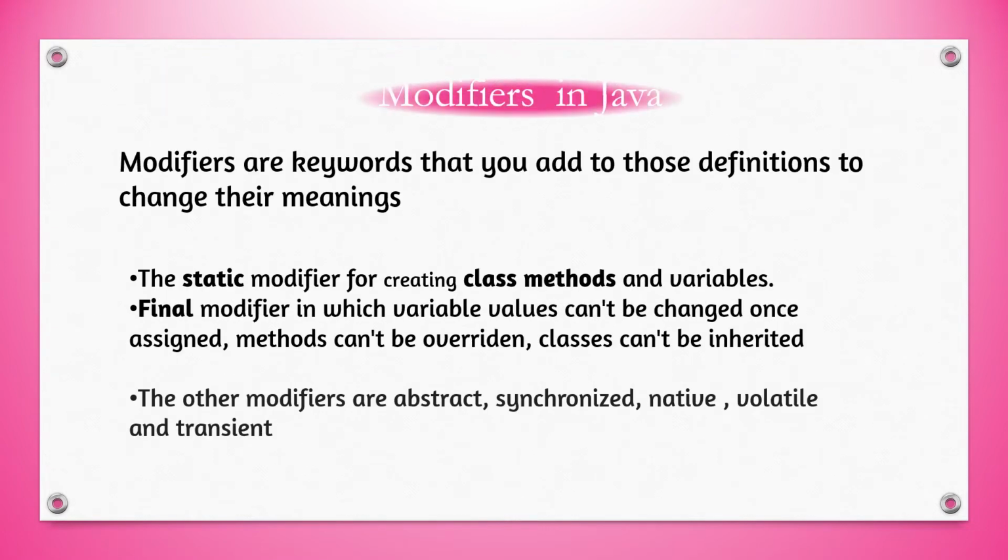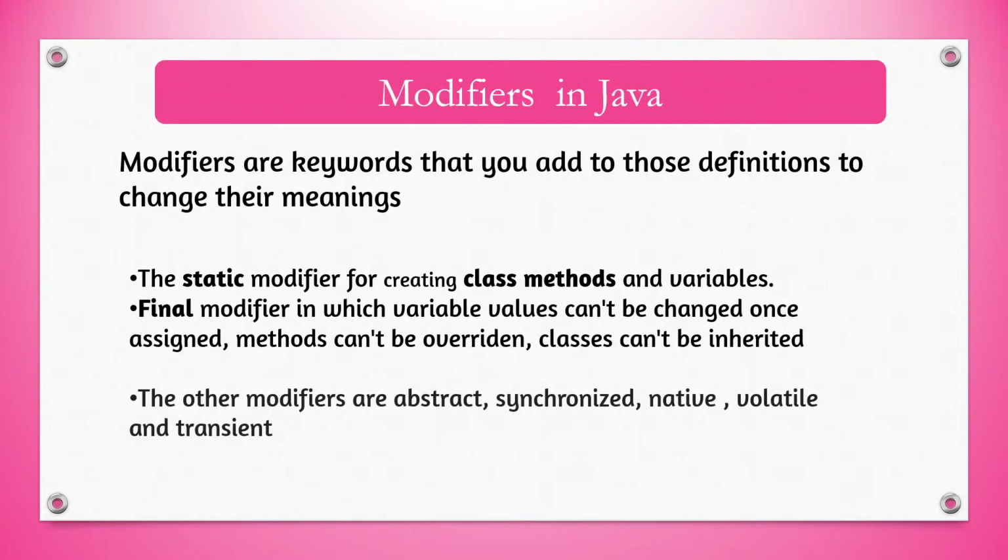Now, modifiers are the keywords that you add to those definitions to change their meaning. For example, in the main program, we are using public static void main, and static is the modifier. So, static modifier is used for creating a class function and variables. And final modifier is one in which variable values cannot be changed. For example, final int a is equal to 5.